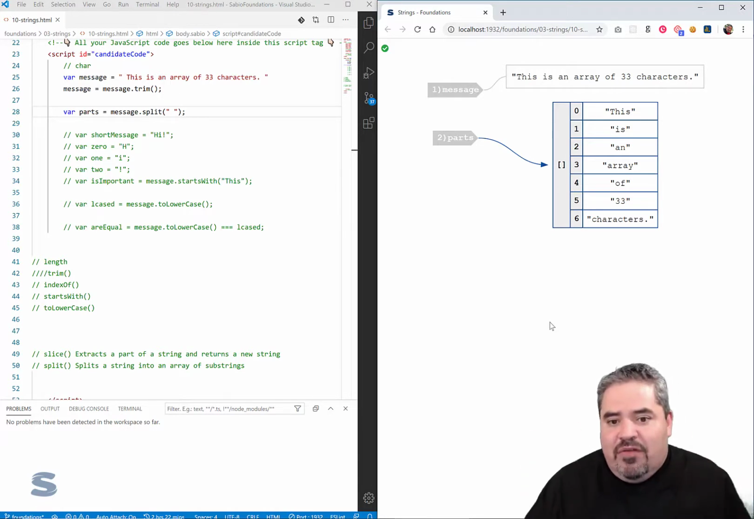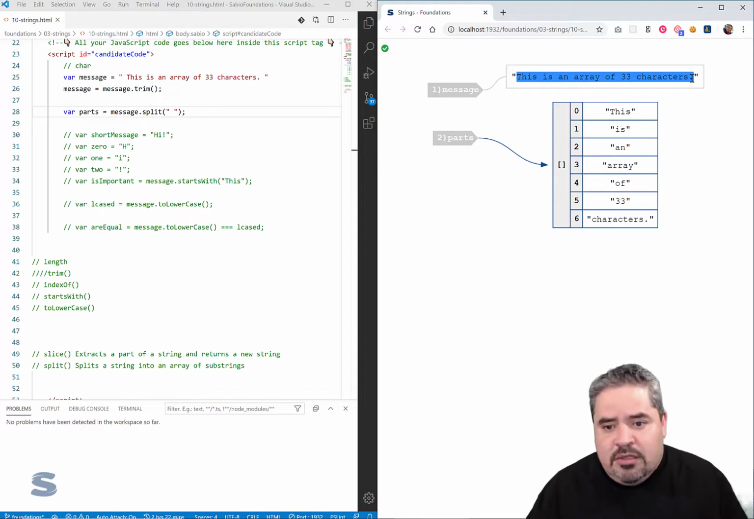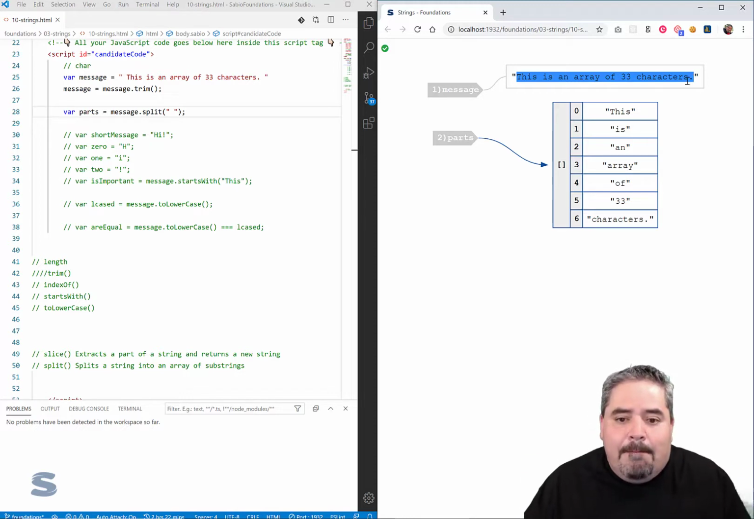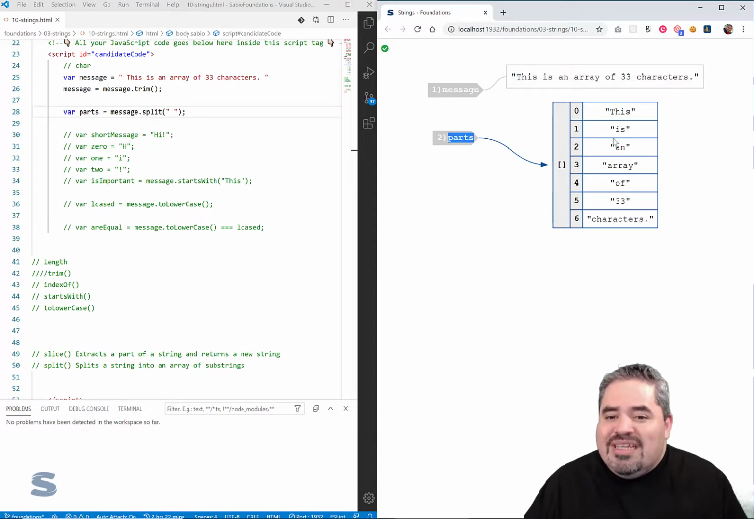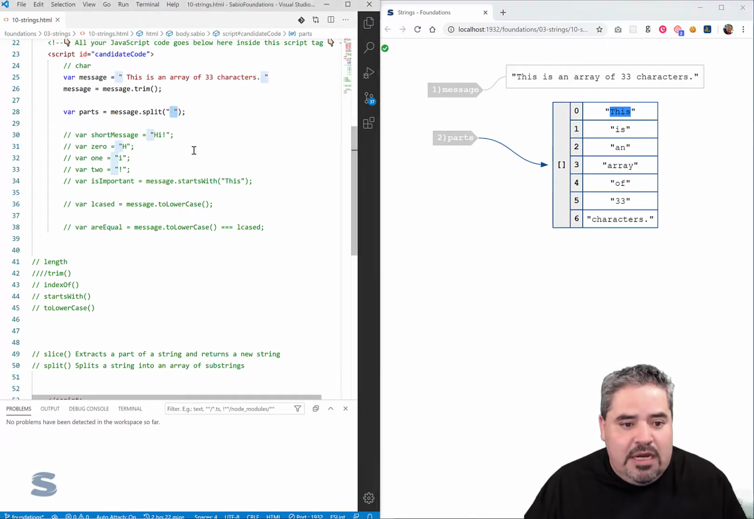So a little confusing. A string is an array of characters, sure, but we know that we want to render a string in this manner, so it renders the string in this manner. But this is an array of characters. Here now, parts is an array of strings, okay? And again, naturally, every string is an array of characters, so a little confusing. But in this array of strings, how did we get here? We used a split on an empty space.